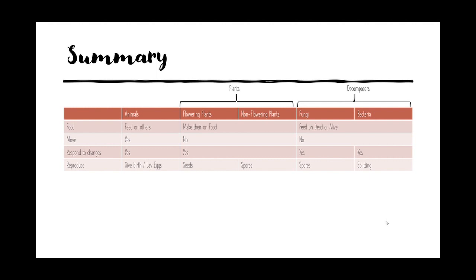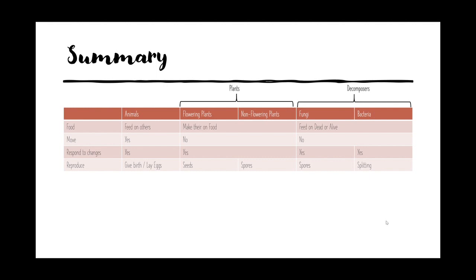But non-flowering plants don't have flowers, so they cannot bear fruits, and therefore they don't have seeds, so they reproduce through spores. Fungi and non-flowering plants are the same in the sense that they both reproduce through spores. But like I told you, fungi are not plants because they cannot make food. They have to depend on others for food. The main difference between fungi and bacteria is that fungi reproduce through spores, but bacteria reproduce by dividing themselves.